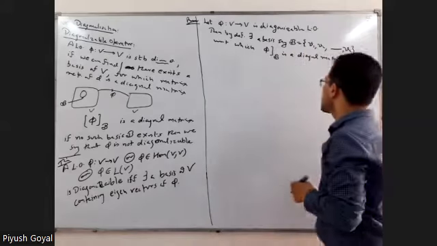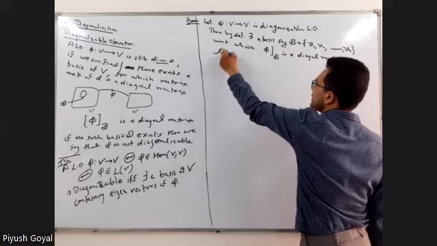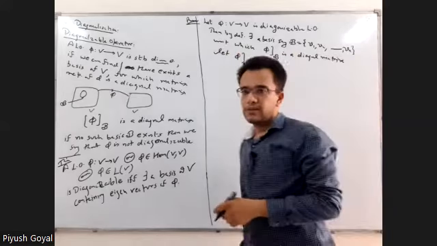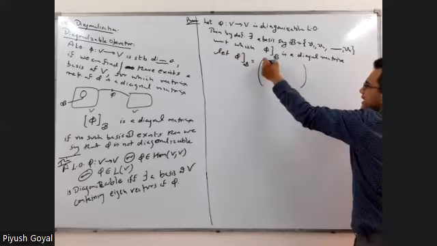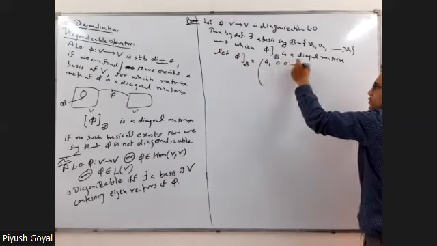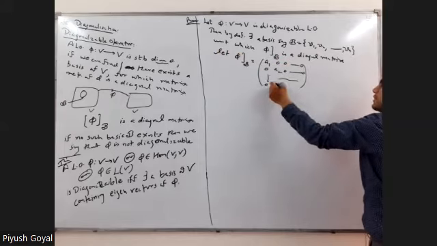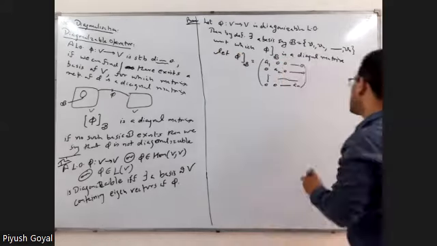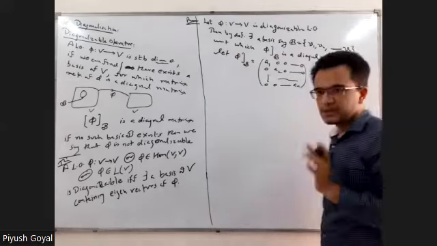So let the matrix of phi with respect to B be this diagonal matrix, and I say that, for example, this is a1, 0, 0, up to so on, 0, a2, 0, up to so on, and so on up to 0, 0, up to so on, an. And you know that ai belongs to F for all i. You know this. So this is your definition.